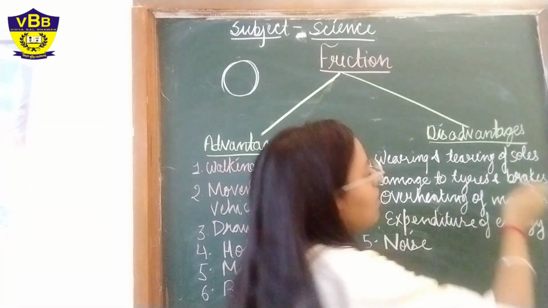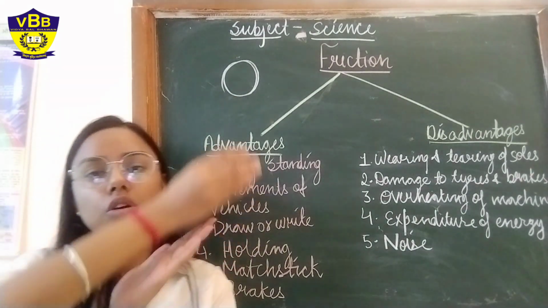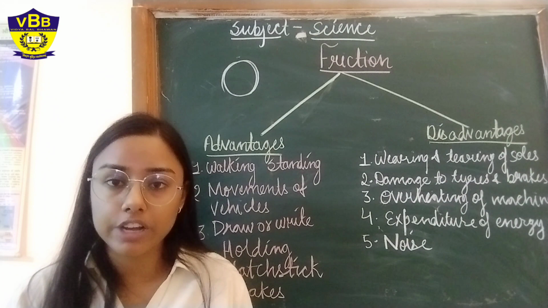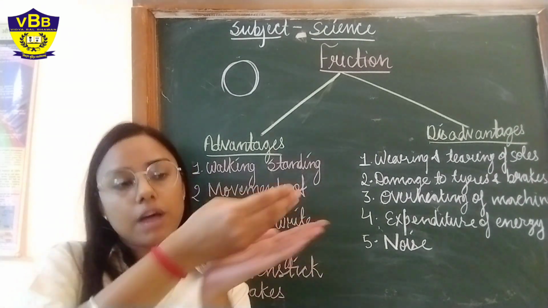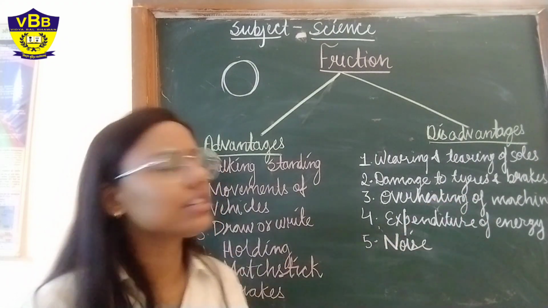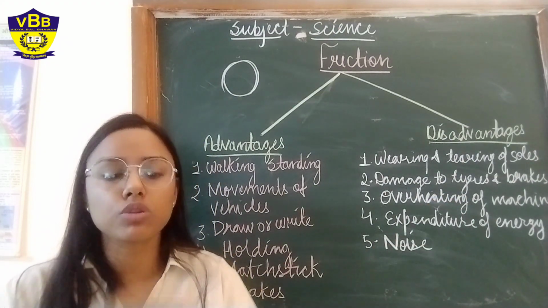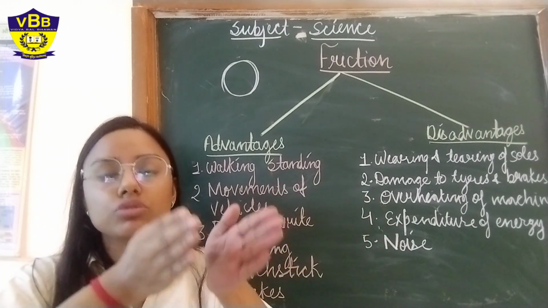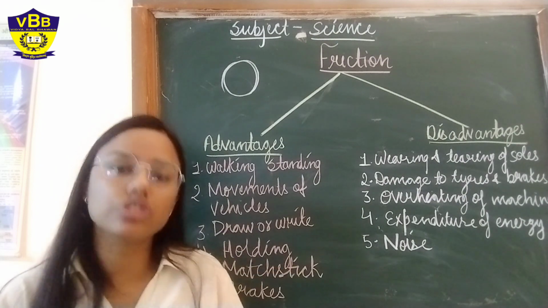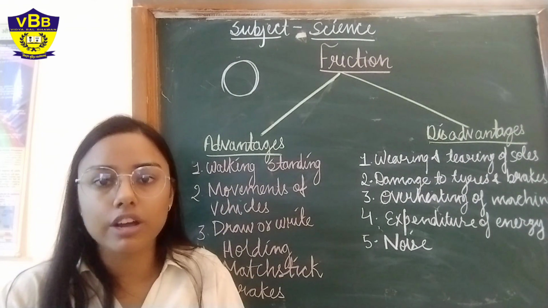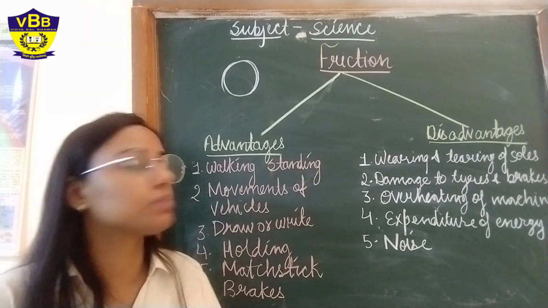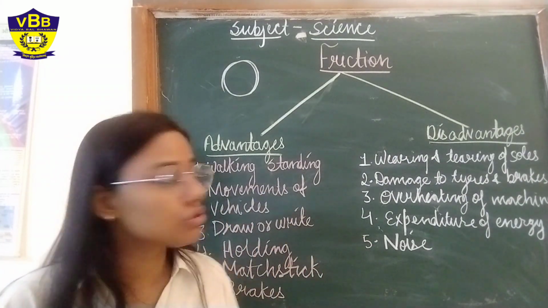Then damage to the tire and brakes. Obviously tires are also rolling on the surface, so because of that there is a friction, rolling friction is there, and rolling friction opposes the motion, which lead to what? Which lead to damage to the tires, as well as in the case of brakes also, one object is moving, brakes are trying to stop it. Because of that a lot of friction is produced. The function of brakes is only to produce the friction so that motion stops. So that also leads to the damage to the brakes.